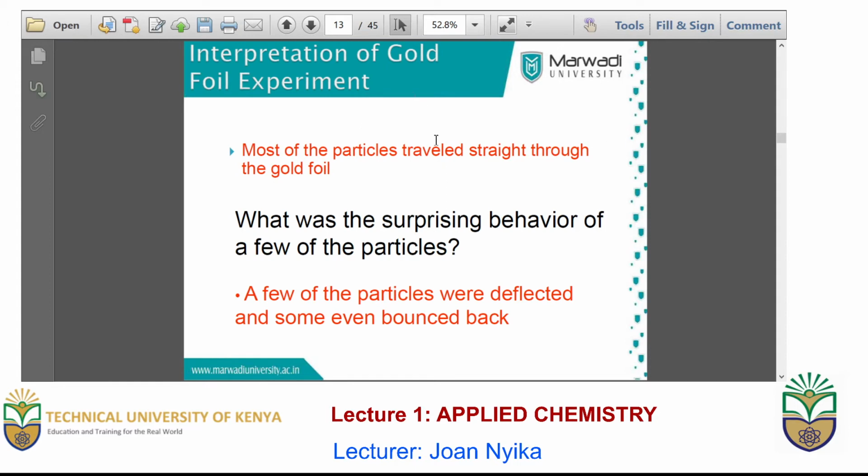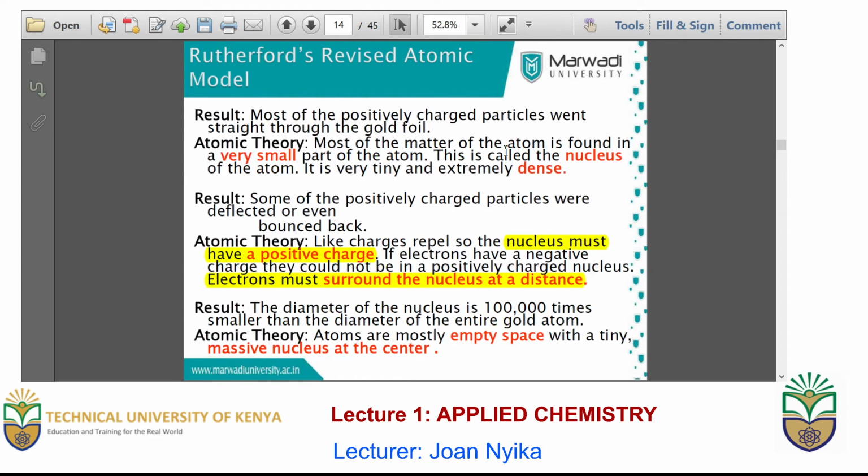The interpretation of the gold foil experiment was that most of the particles traveled straight through the gold foil. However, a few of those were deflected while others bounced back. Most of the positively charged particles, which are in the nucleus, went straight through the gold foil.